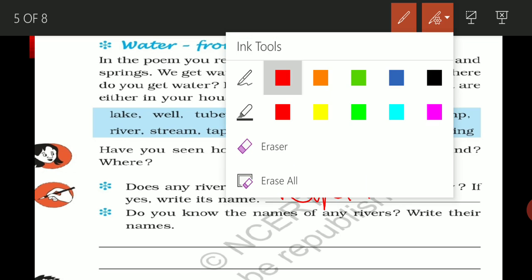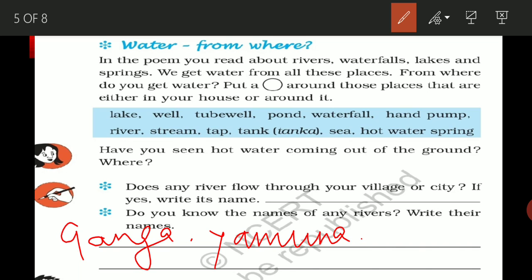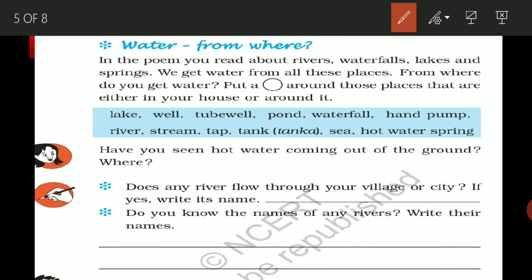Now the next one is, do you know the name of any rivers? Write their names. If you know the names of the rivers, you have to just write the names of the different rivers. You can write here Ganga, Yamuna, Rapti, Gomti, Kaveri. So many more rivers you can write by yourself. If you know more, you can write by yourself. There is no issue. So it's done.